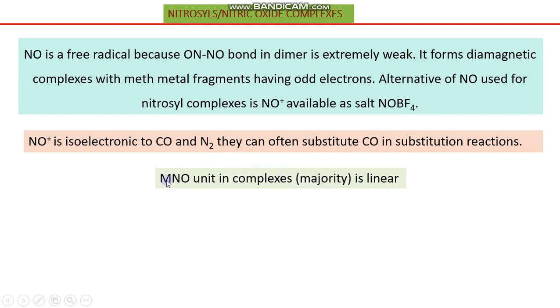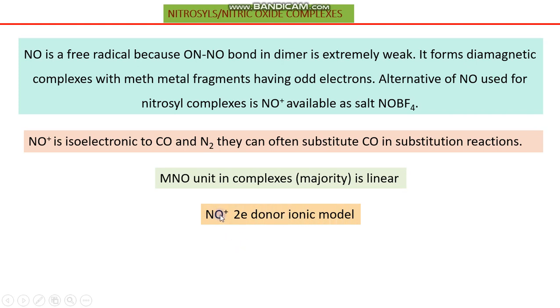Then, if nitric oxide or nitrosyl is attached to a metal unit in a complex, the majority of these fragments are linear. Depending upon the geometry or electronic nature of the species, linear fragments are afforded by nitrosyl.